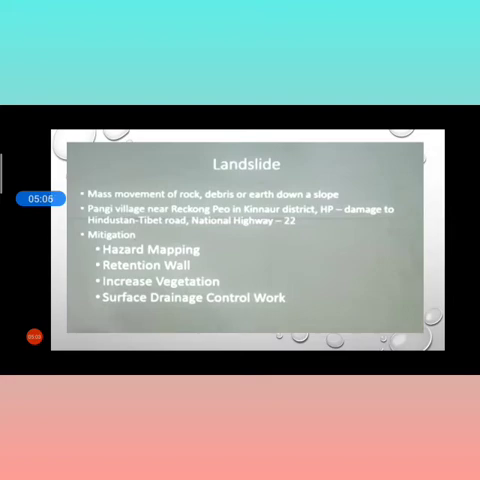Road, National Highway 22. Okay, so if I ask you about the problem of soil erosion, soil conservation, and water conservation, scarcity of water, you can easily give me the answer. And if I ask you about the problem of landslides, you might not have the proper answer. So here are the mitigation measures that are important for landslides: hazard mapping, retention wall, increasing vegetation, and surface drainage control.